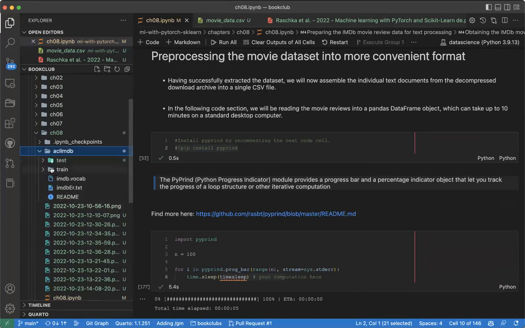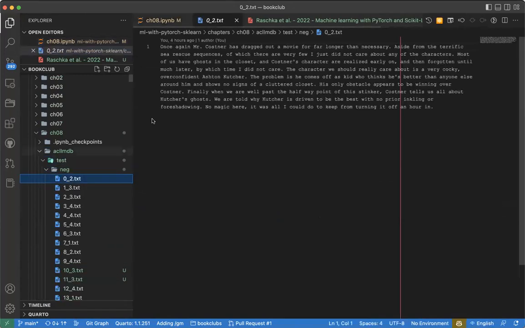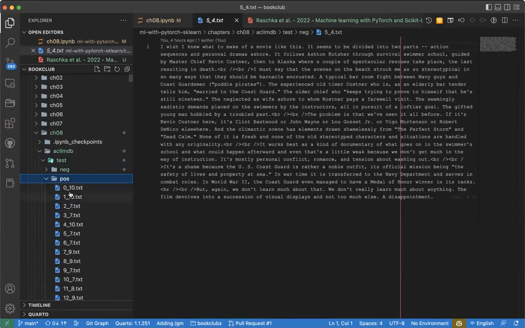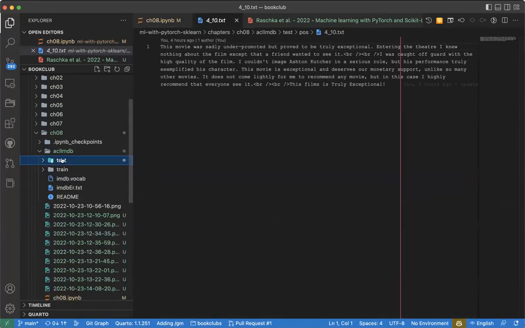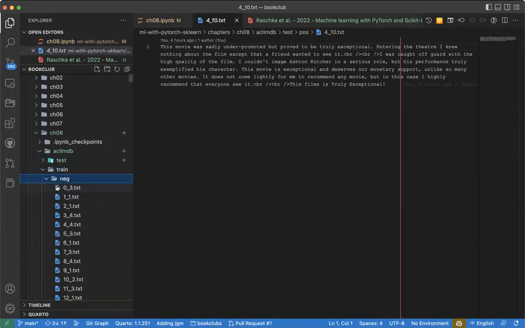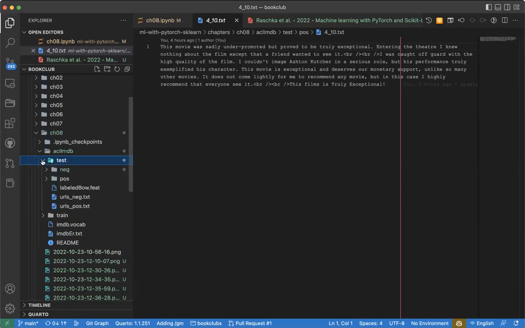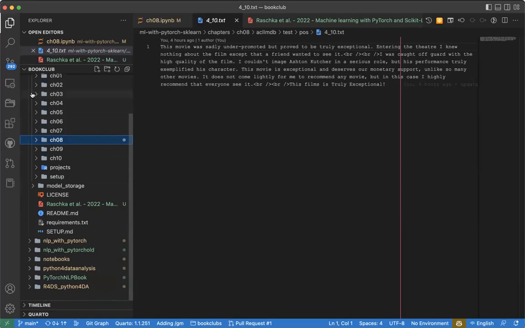It has test and train. Inside the test there is negative and positive, and in each TXT file there is only one review. So in this test folder I have 25,000 reviews. In the train folder I have 25,000 reviews also, all inside positive and negative. So how can I combine all this data, negative and positive inside test and inside train, to have a single data frame?